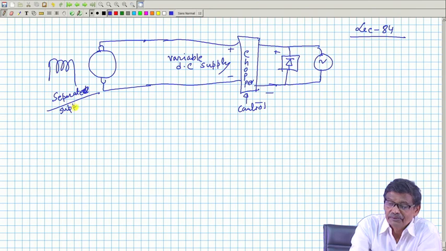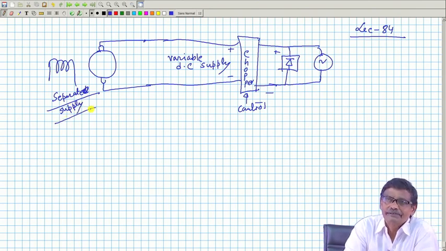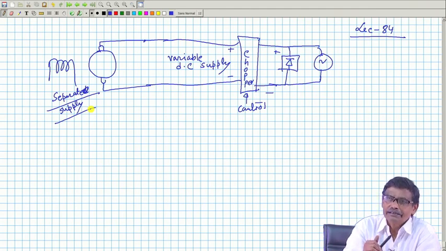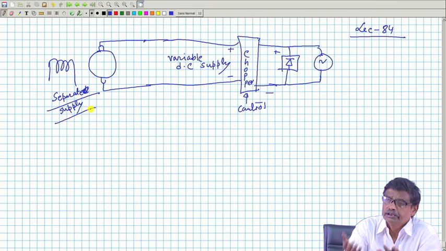In this scenario, you can easily see you do not require any starter. A 3-point bulky starter is not necessary. Why was the starter necessary? Because you are applying full rated voltage, and armature resistance is small. Therefore, you incorporate some resistance in the armature circuit like a 3-point starter, then gradually cut it out, apply rated voltage, and the machine will be running with some protections.